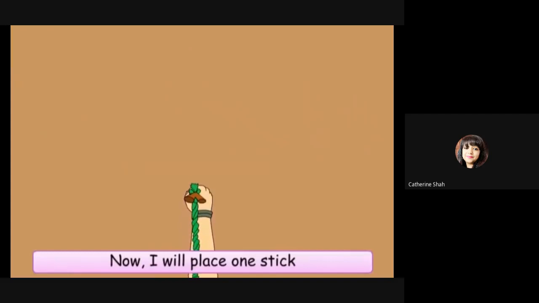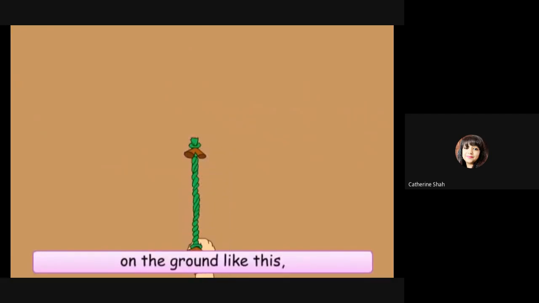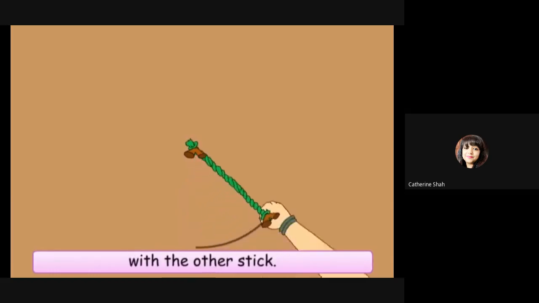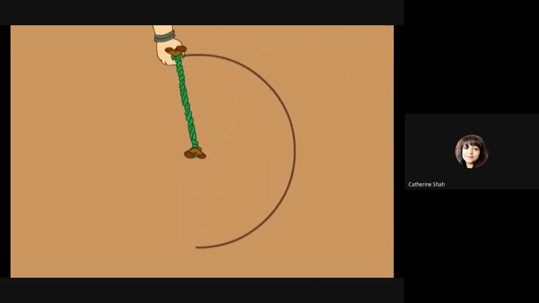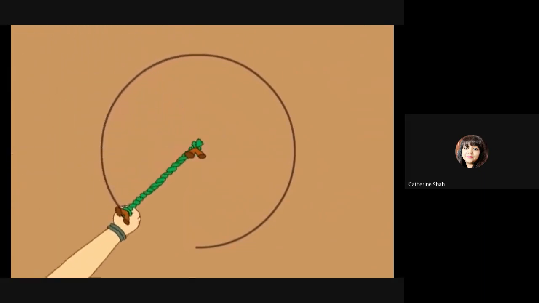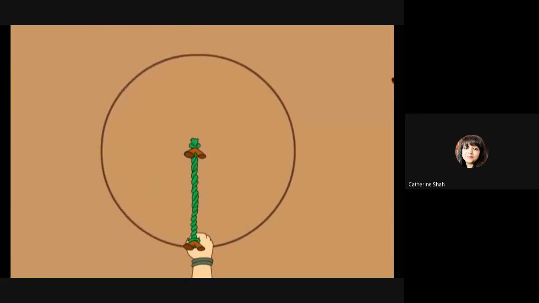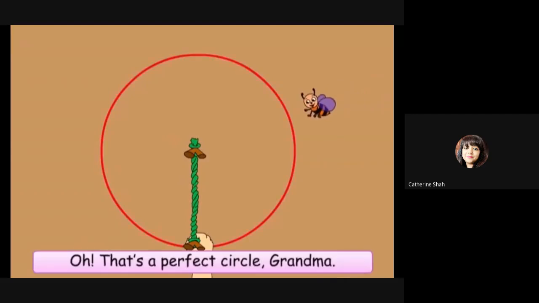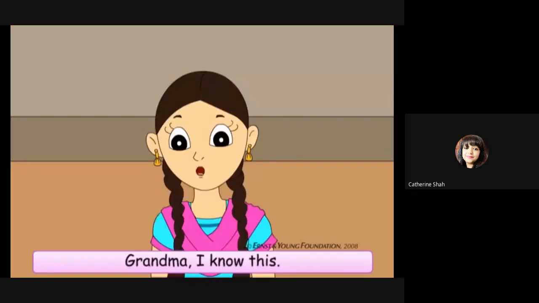Now, I will place one stick on the ground like this, and then I will draw a circle with the other stick. Oh, that's a perfect circle, Grandma. It looks so good.